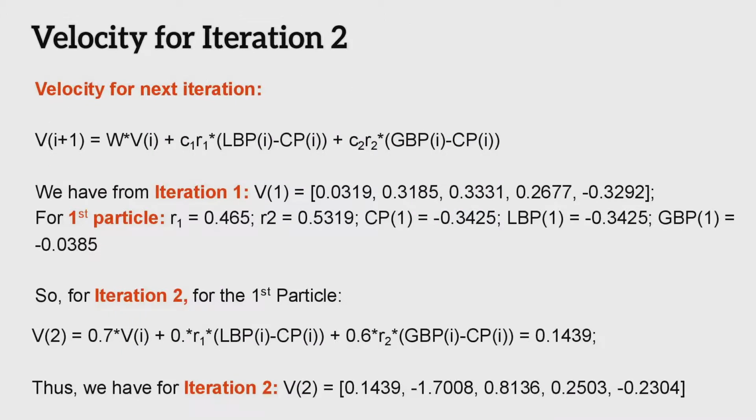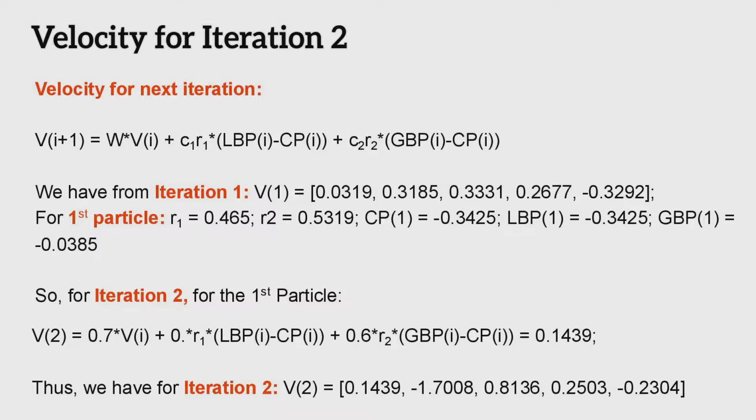As we go to iteration 2, we'll apply the psychosocial criteria for velocity. The new velocity will have weight to the current velocity, c1 and c2 along with random numbers, (lbp minus cp) and (gbp minus cp). From iteration 1, we have V1 as well as the random numbers for the first particle shown on the screen along with Cp1, LBP1 and GBP1.